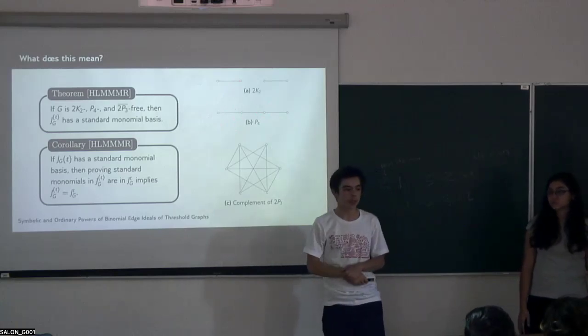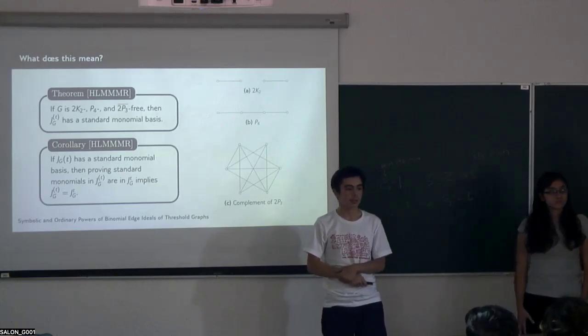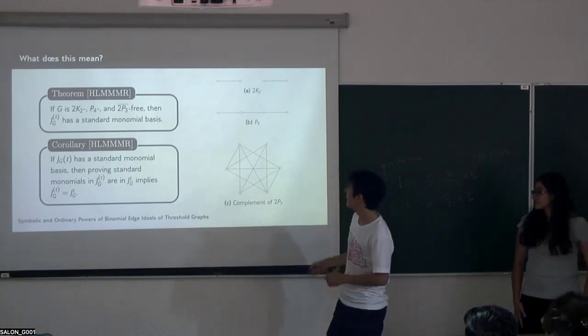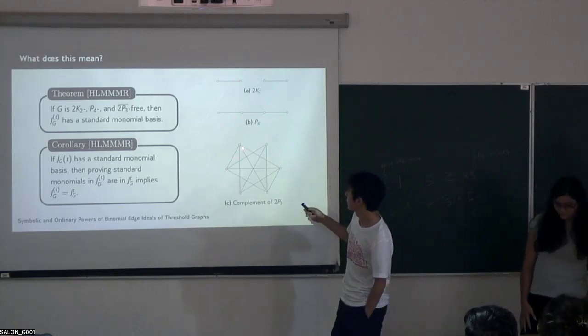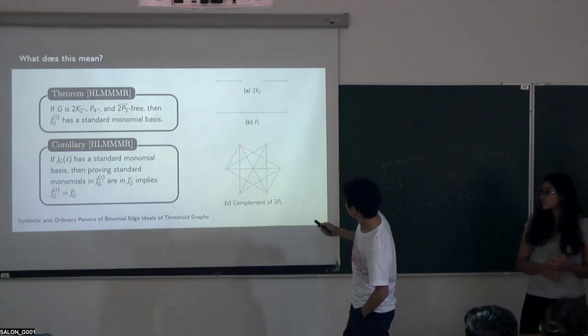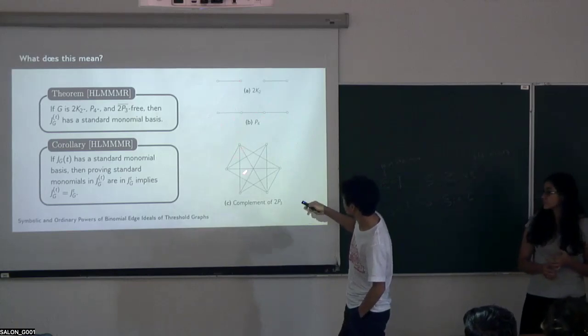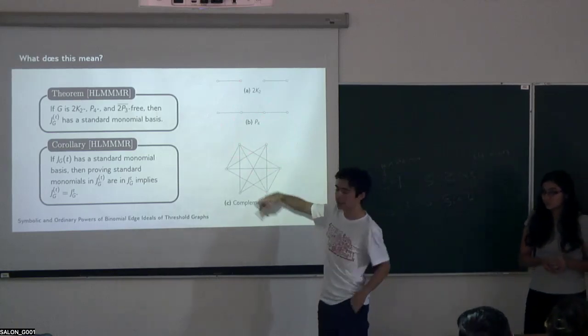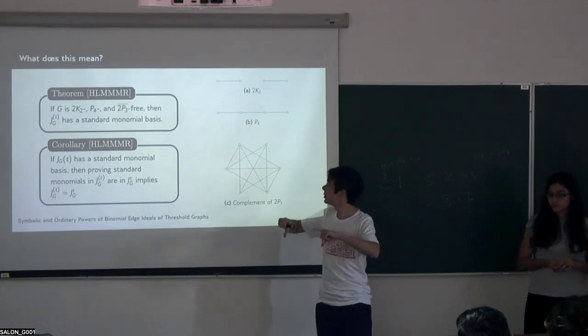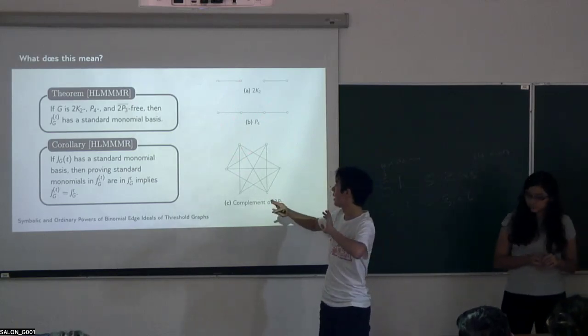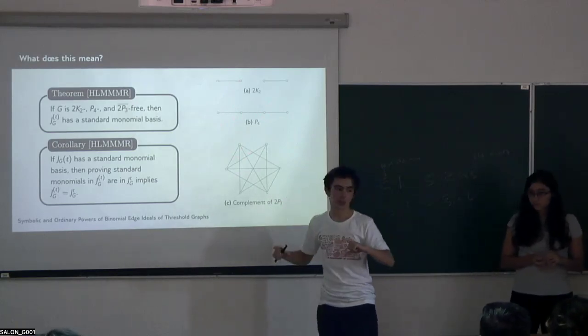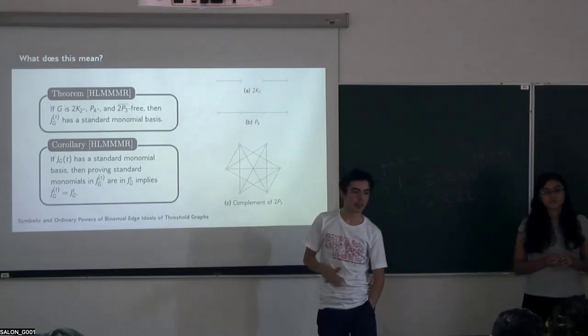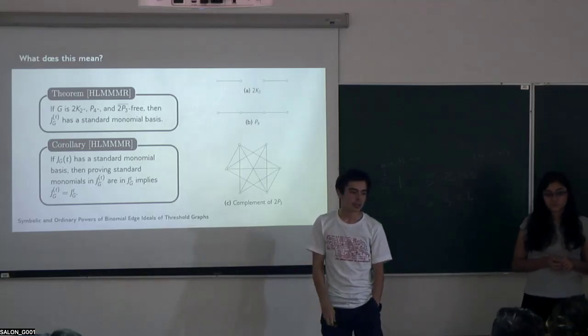Same thing happens for the complement of 2K3. Here, if you remove these two, or these three, some combination, you're going to get two different connected parts which are disjoint, and so they can't both be labeled from 1 up to some number. Sure, okay. Yeah.